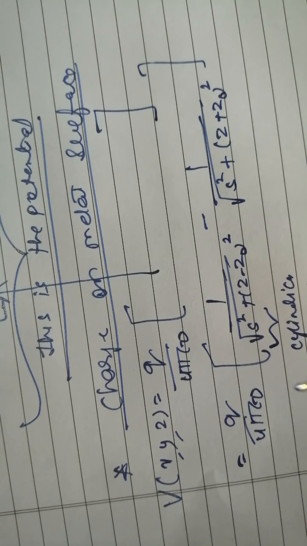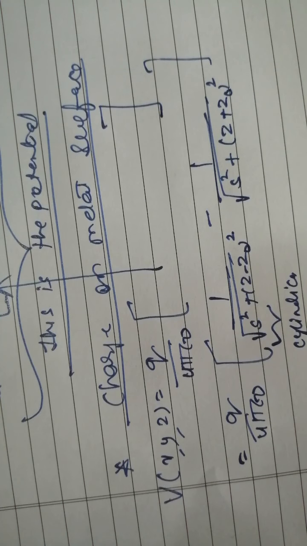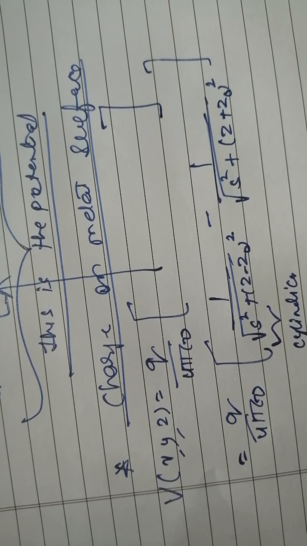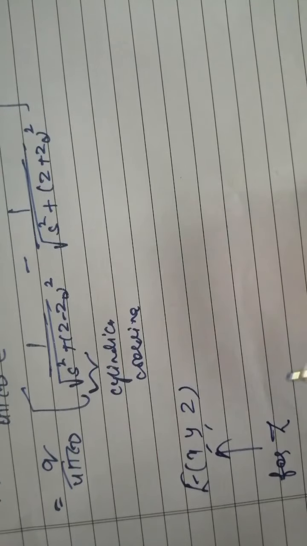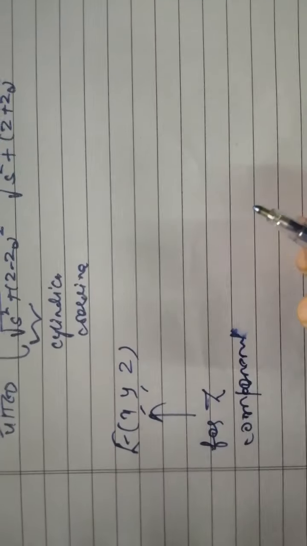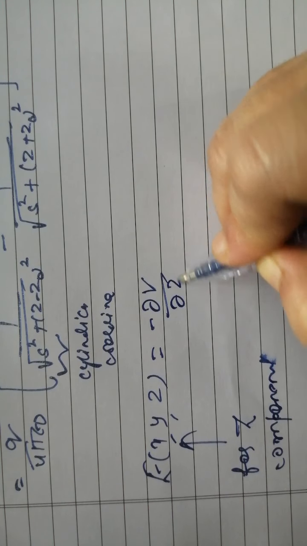Now to find the electric field, as you know the potential. So electric field E of x, y, z. This is what I am finding for the z component. So minus dV by dz.